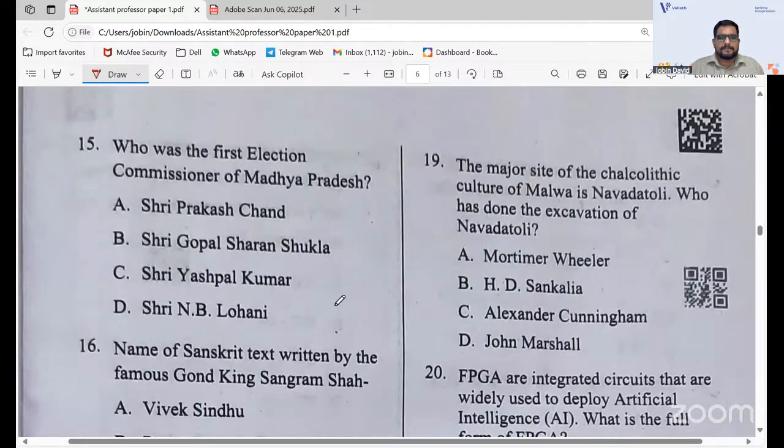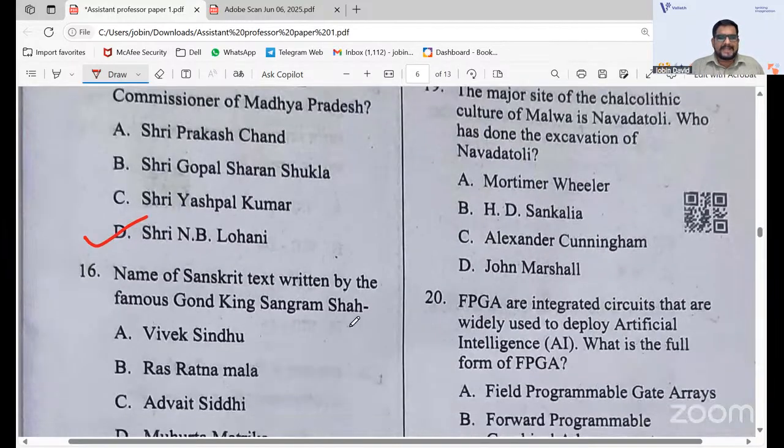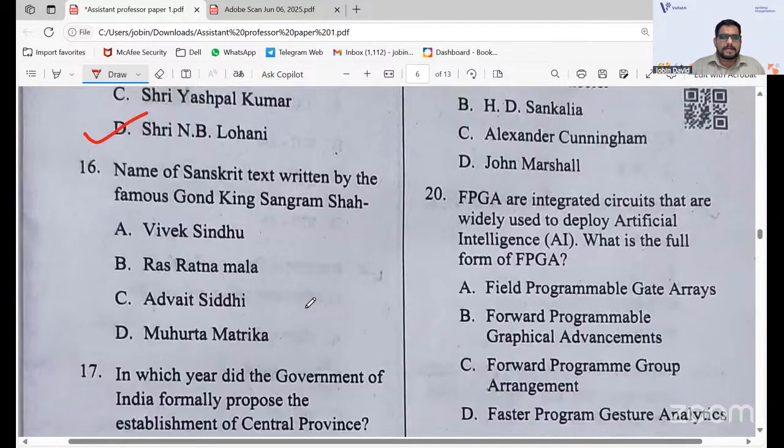Who was the first election commissioner of Madhya Pradesh? The very basic GK question that you have. If you have learned the general knowledge part, you can answer this question. The first election commissioner of Madhya Pradesh is Sri N.B. Lohani. Okay, Sri N.B. Lohani is the correct answer. The name of the Sanskrit text written by the famous Gond king Sangram Shah is Ras Ratnamala. It's the 16th one, option B.